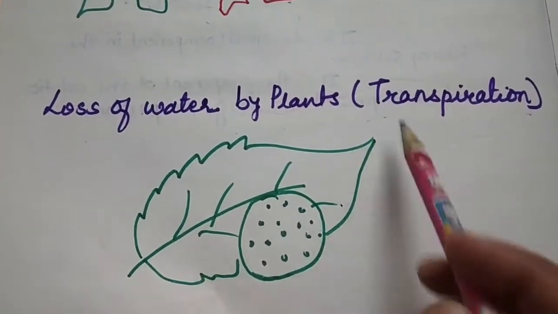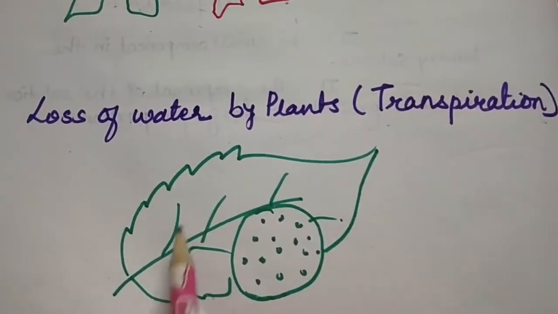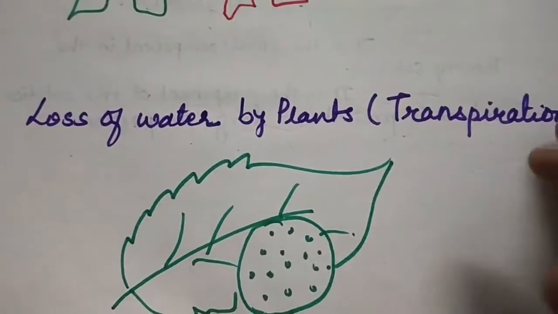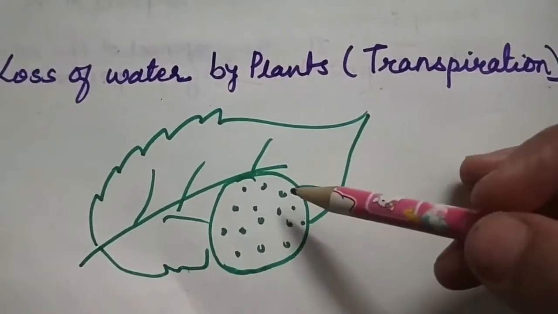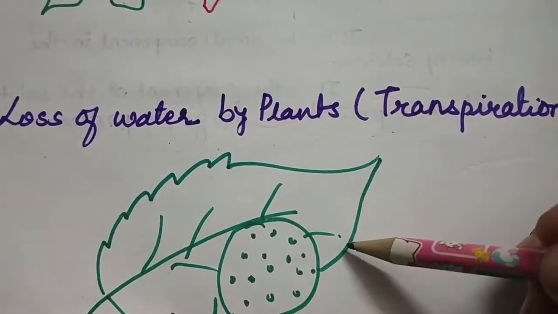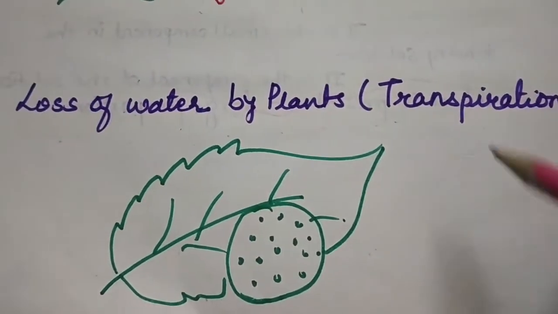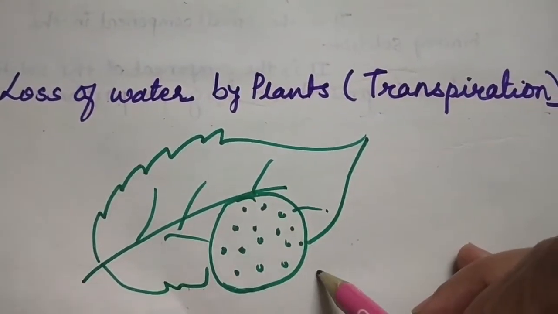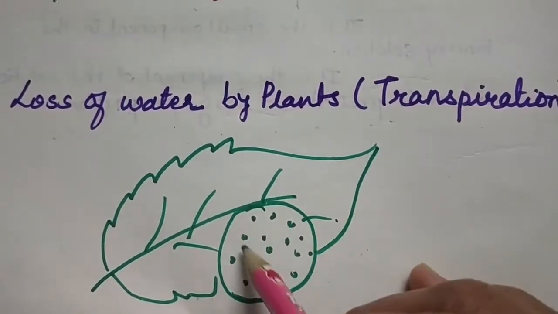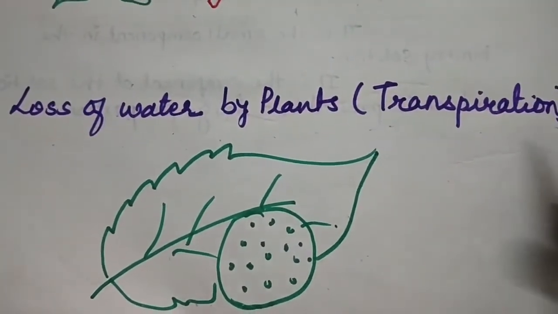Students, plants prepare their own food in their leaves. Plants use some part of the water to prepare their food. The remaining water they use for their different parts. When they prepare their food, that time they use the water, and they prepare their food in the leaves. The remaining water is released by the plants into the air.